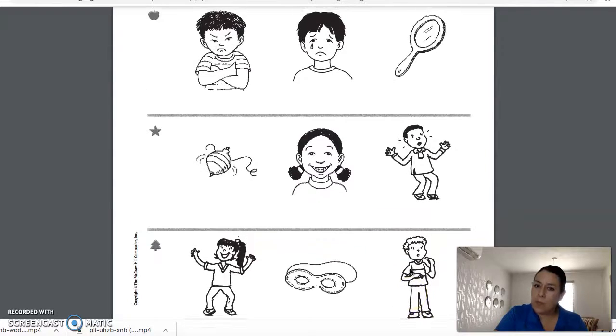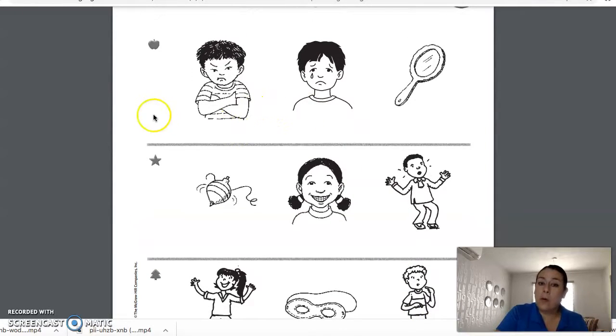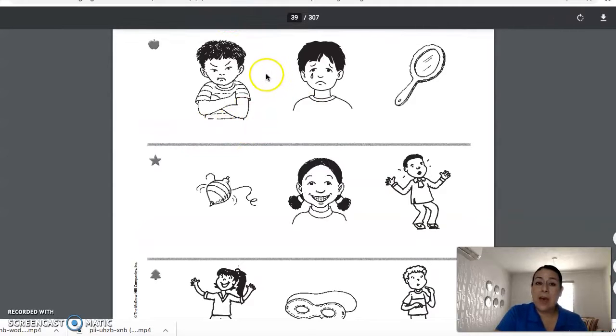So right now with me, you are going to circle all the pictures that shows you a feeling. For example, this boy is mad, circle. This boy is sad, circle. The same in this row and in the last one, okay? Don't forget to color the pictures.